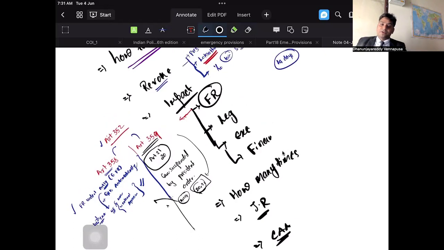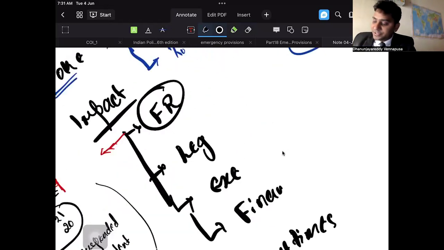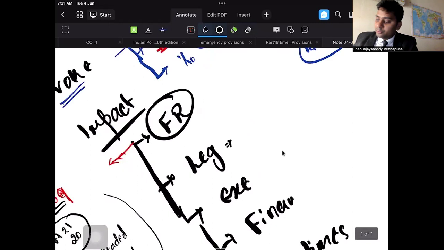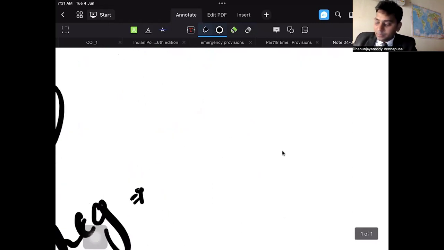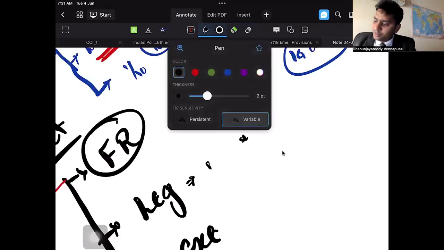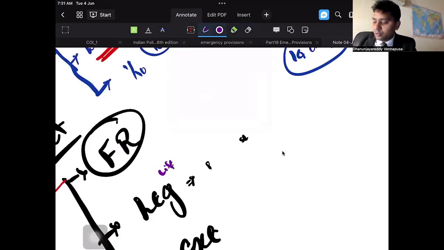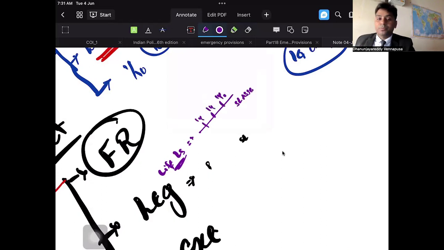Now, this is the impact on fundamental rights. Now, what is the impact on the legislature? You have two legislatures, one at the central level, that is called Parliament, and the state legislature. First of all, look at the lifetime of Lok Sabha. The lifetime of Lok Sabha, or the lifetime of the state legislative assembly, can be extended 1 year at a time during national emergency.